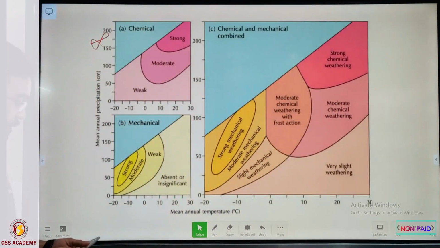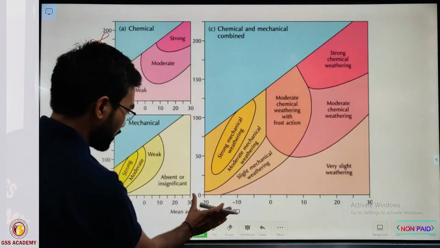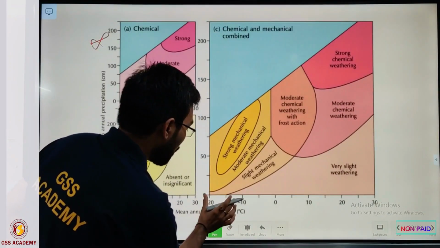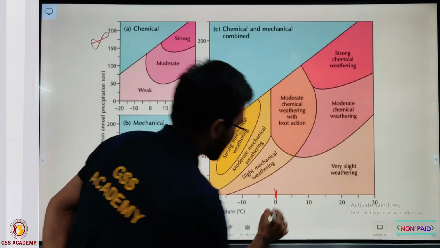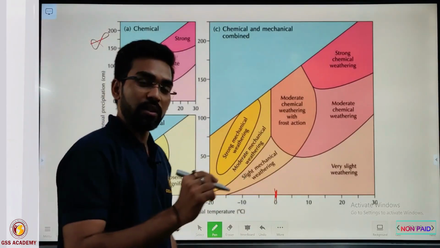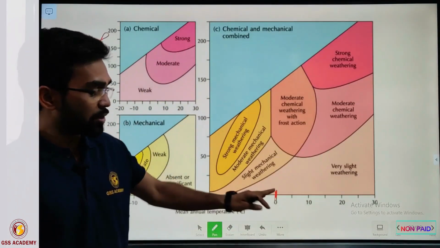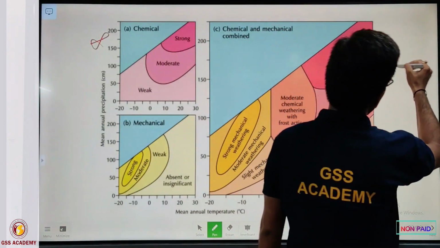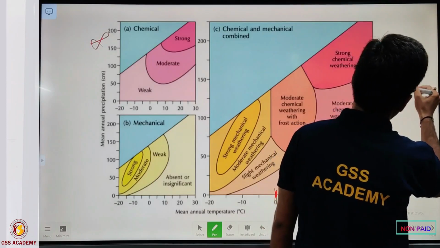Look here, this is the region of very low temperature: -20 degrees Celsius, -10 degrees Celsius and 0 degrees Celsius. To regulate chemical weathering there are two very basic conditions: temperature and water.